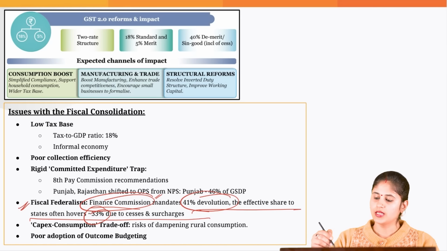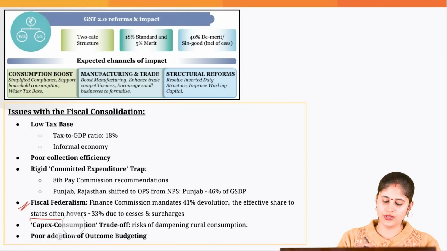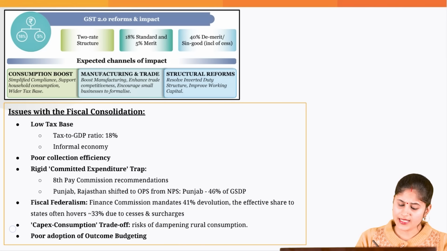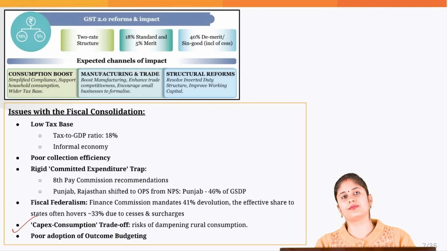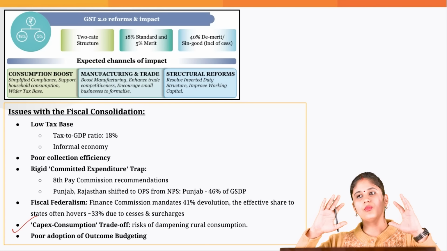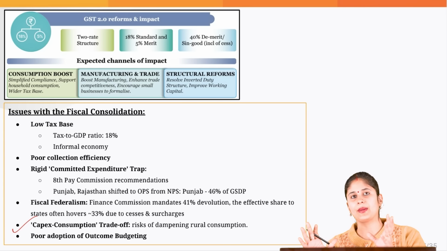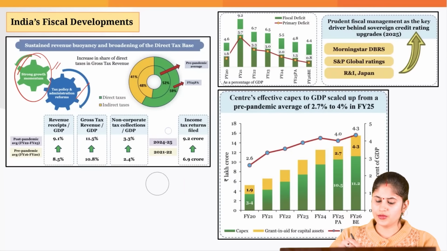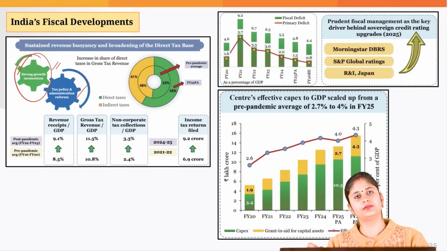Because the central government is under no obligation to share the proceeds which it is able to get from cess and surcharge. Then there is the capex consumption trade-off. Now the government is more worried towards the capex consumption. As you can see here, when it comes to capital expenditure, this is also one good development.